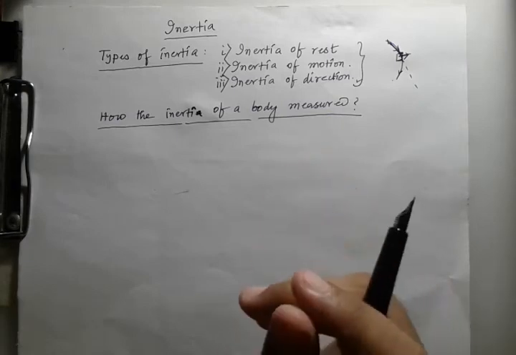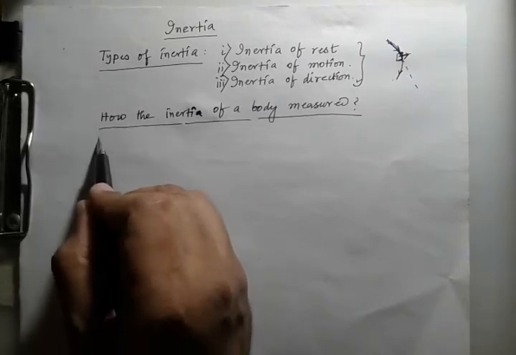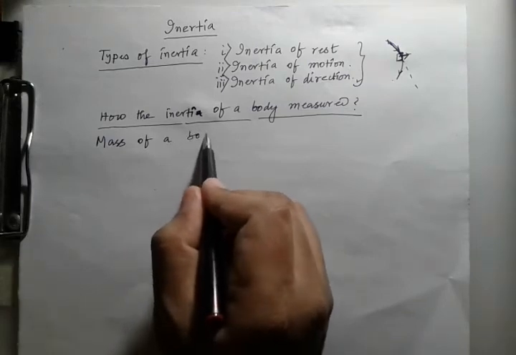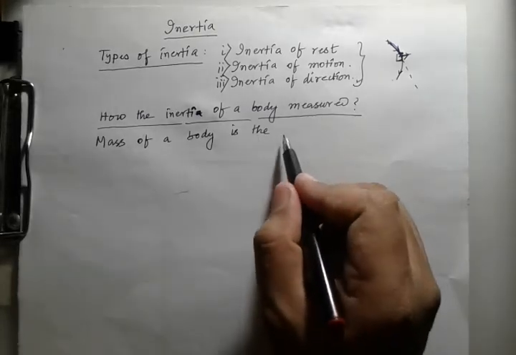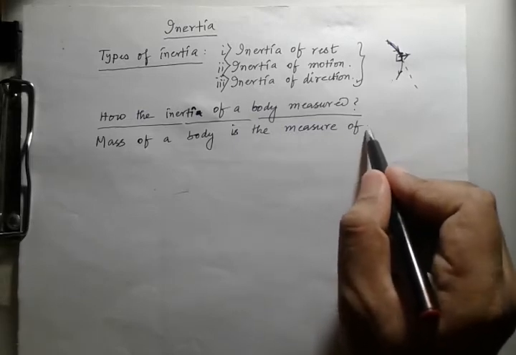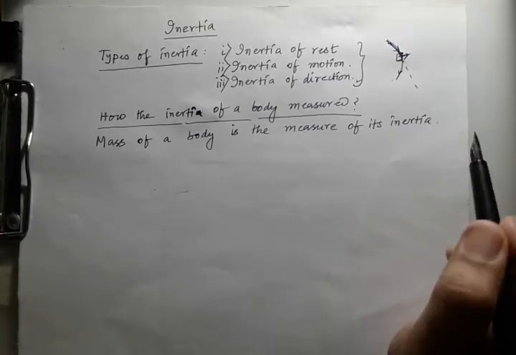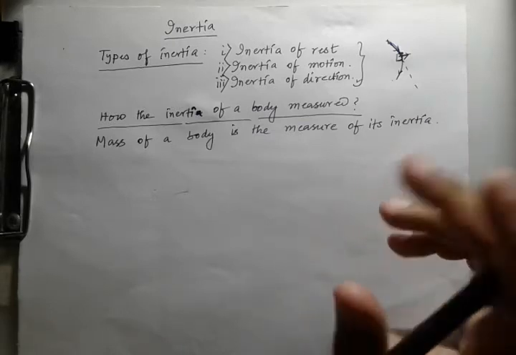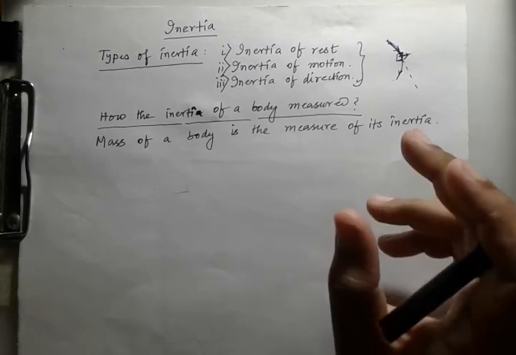The mass of a body is the measure of the inertia. If a body has more mass, it has more inertia. That is why it is very difficult to change its state of rest or uniform motion.